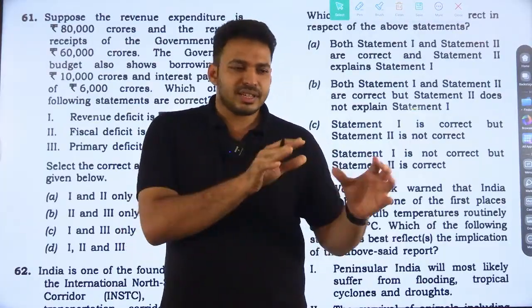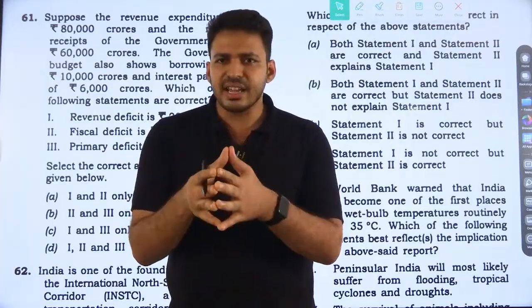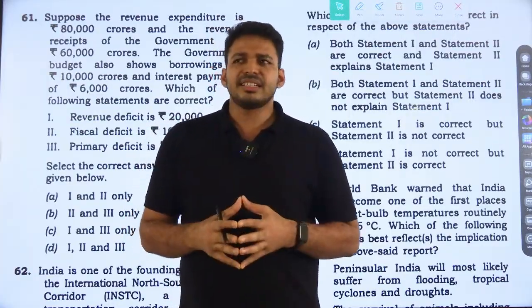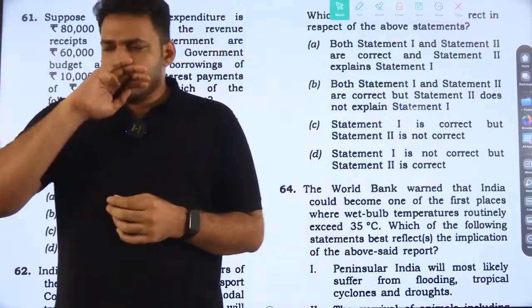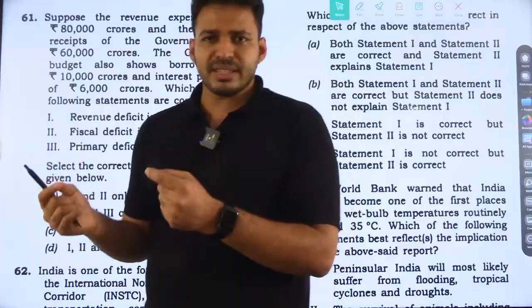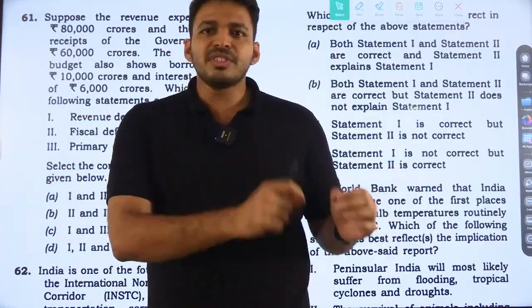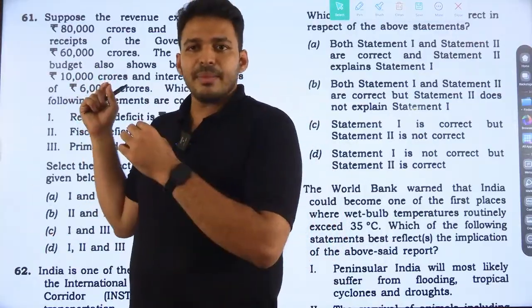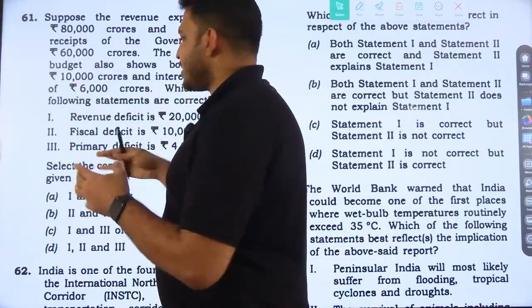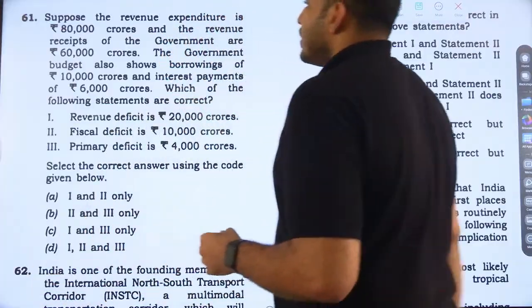It was something like national income calculation. If you know the basic concept, it is very easy. And this year for the prelims sprint, we have discussed primary deficit and fiscal deficit, all these kinds of things. So it would be easy for students, I guess.